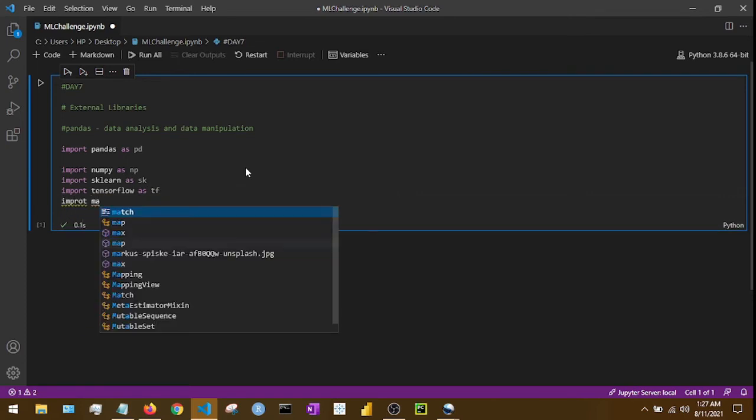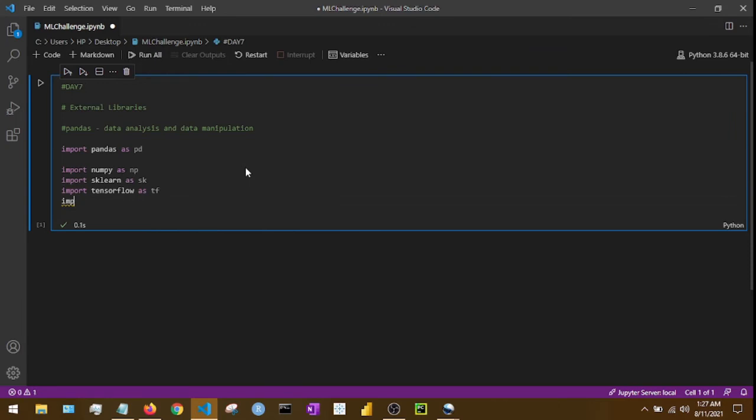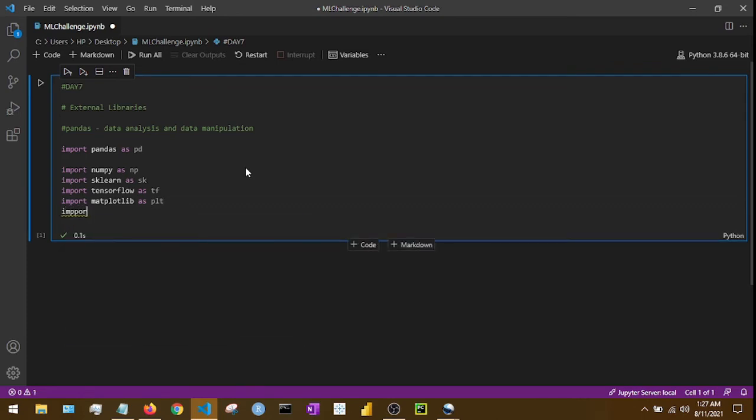Similarly, we have one more popular library which is Matplotlib. Matplotlib is used to do data visualization, right? So if we need to make beautiful graphs within Python, we use Matplotlib. Similarly, there's one more library known as Seaborn. It's also used for data visualization, right? So these are just examples of how we can import external libraries within our code.